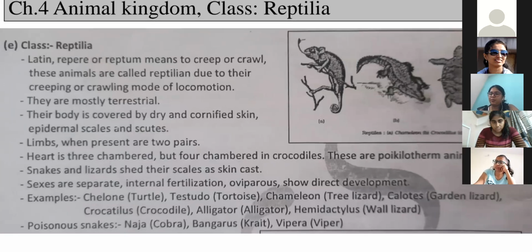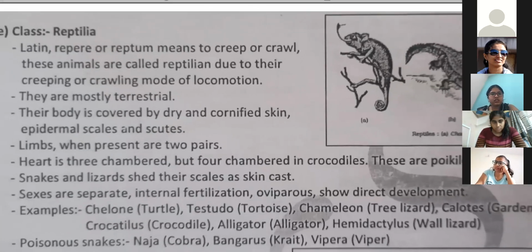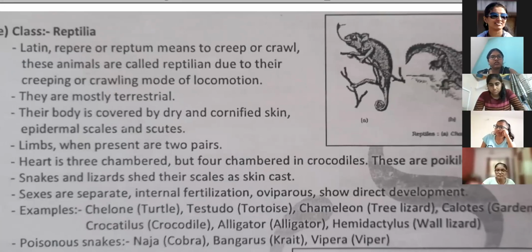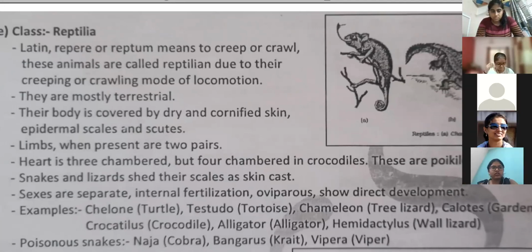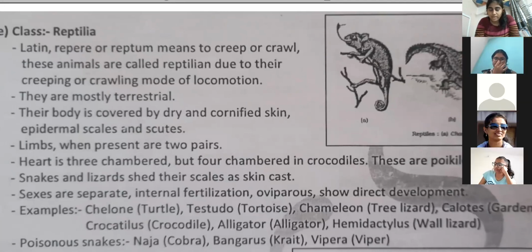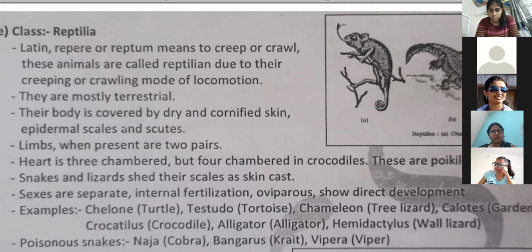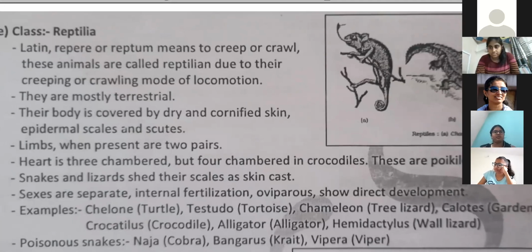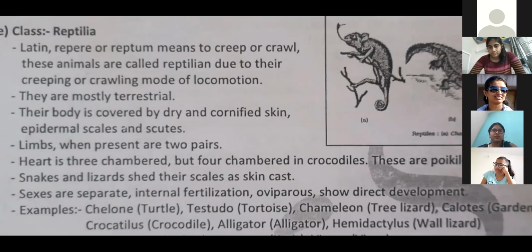Next, their heart. Can you tell me, how many chambers does the amphibian heart have? Three chambers: two auricles and one ventricle. Three chambered heart is there. The same thing over here: most of the reptilians have a three chambered heart.